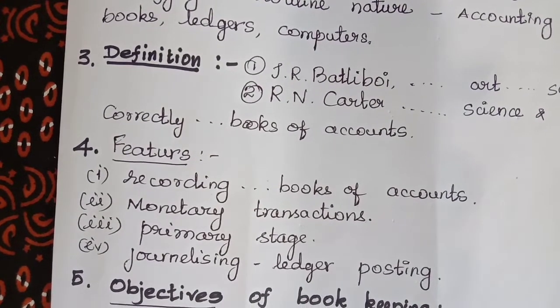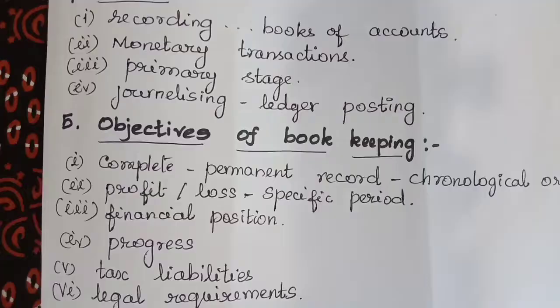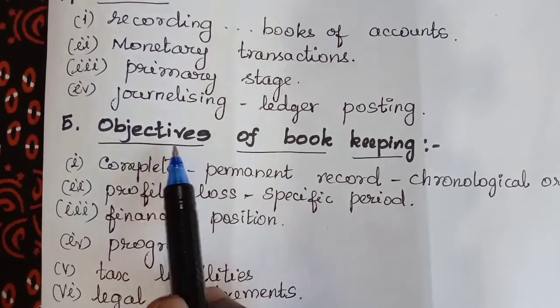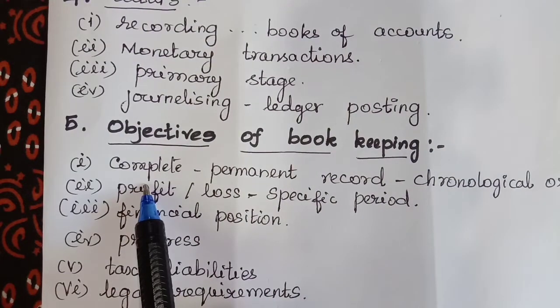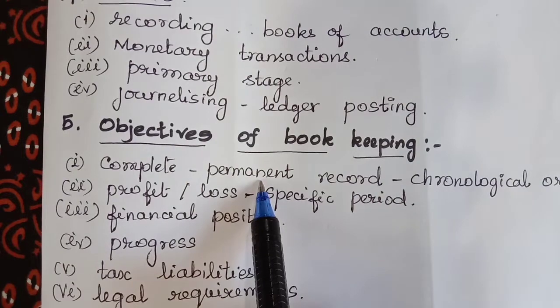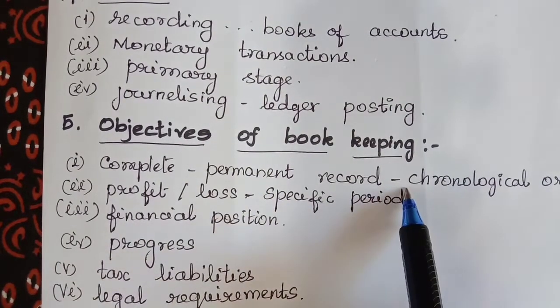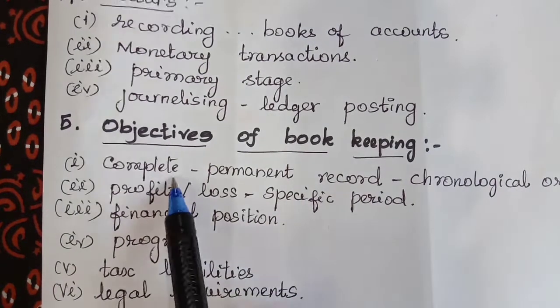So one can easily remember if you follow my video carefully. Now let us see the objectives of bookkeeping. First one, to have a complete and permanent record of all business transactions in chronological order and under appropriate head.